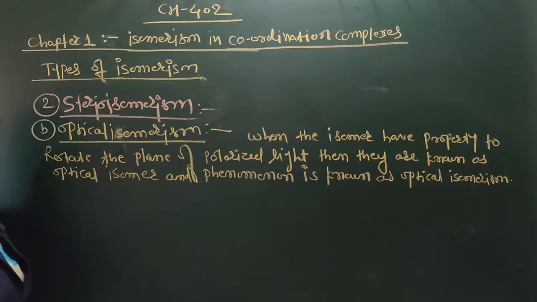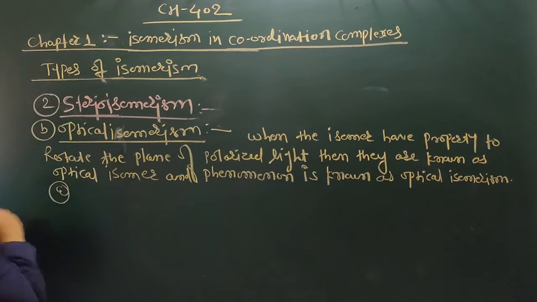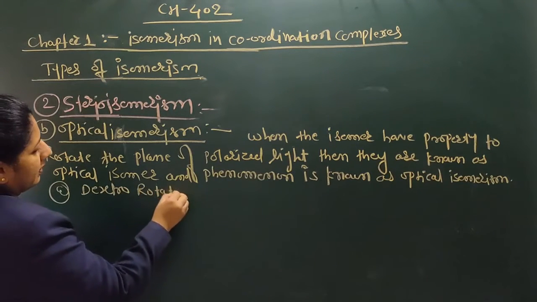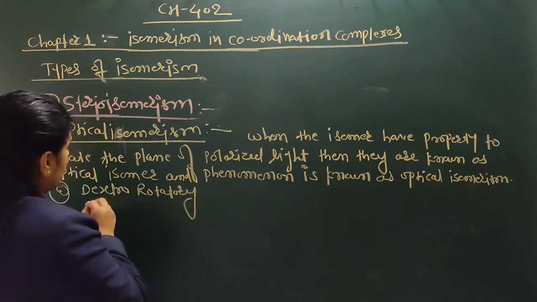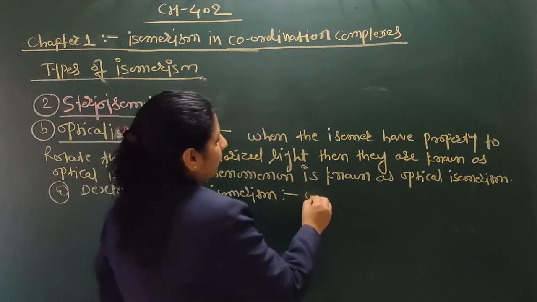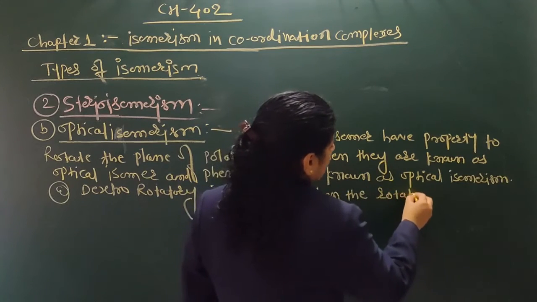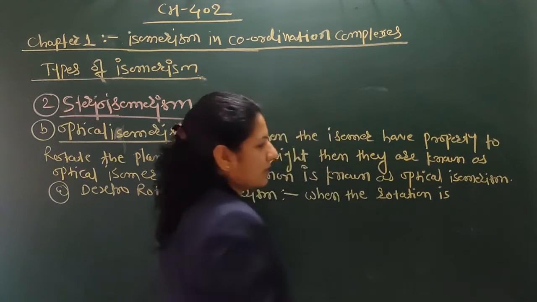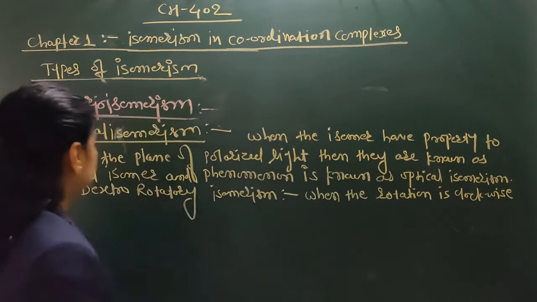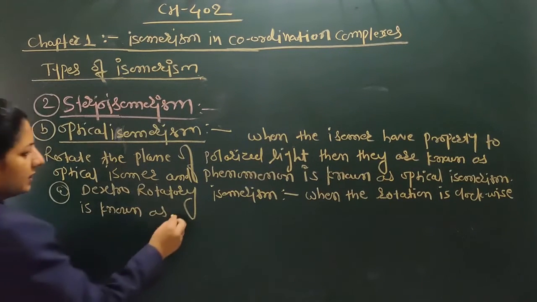Optical isomerism is again divided into two types. First, dextrorotatory isomerism: when the rotation is clockwise, it is known as dextrorotatory.